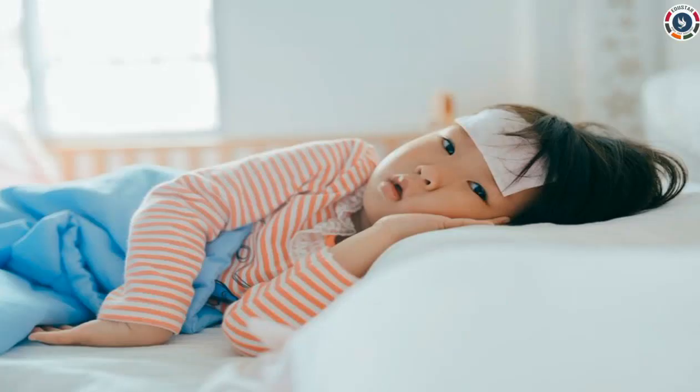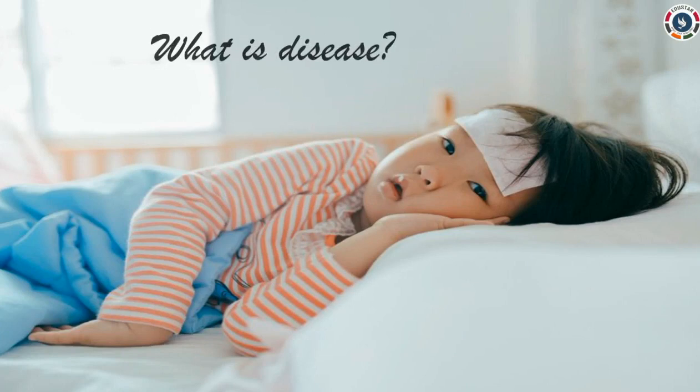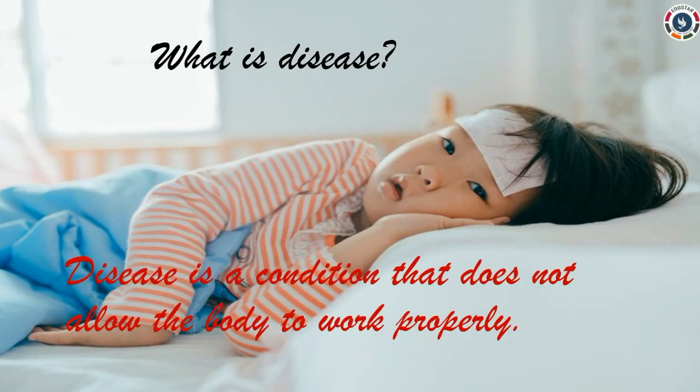Next we are going to see about the types of diseases. What is disease? Disease is a condition that does not allow the body to work properly. A disease is an abnormal condition in which our body does not function properly. Diseases can occur due to lack of any nutrients in our diet.